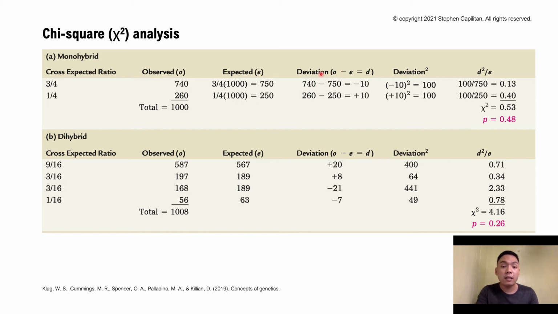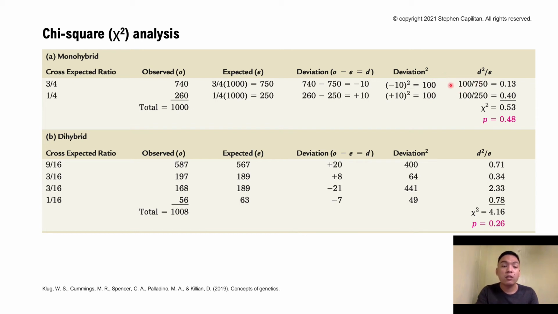And then your deviation, simply the D, is the difference between your observed and your expected results. Then we have here -10 and +10. Then you square the deviation, so you get 100.